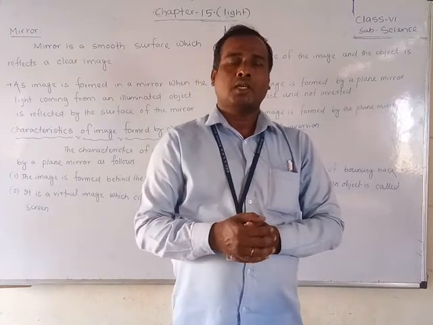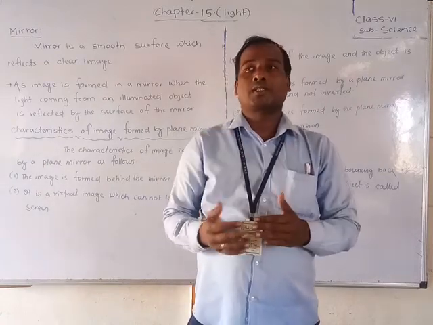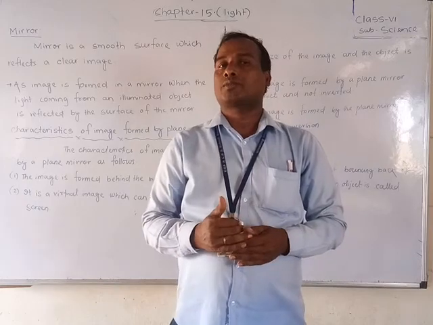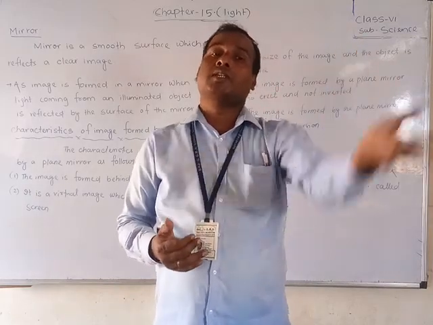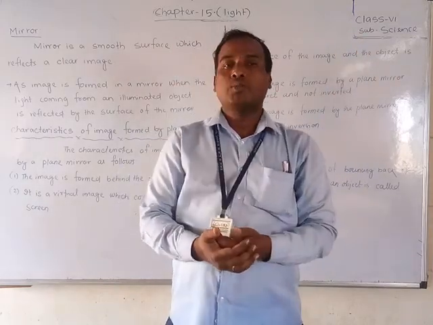Whatever distance you place the object, or stand, in front of the mirror, the image forms at that same distance behind the mirror.